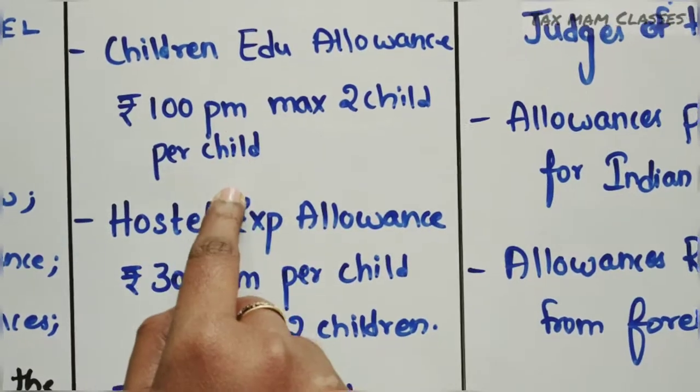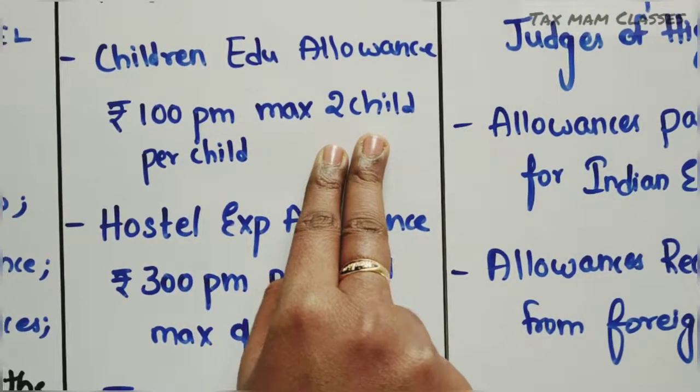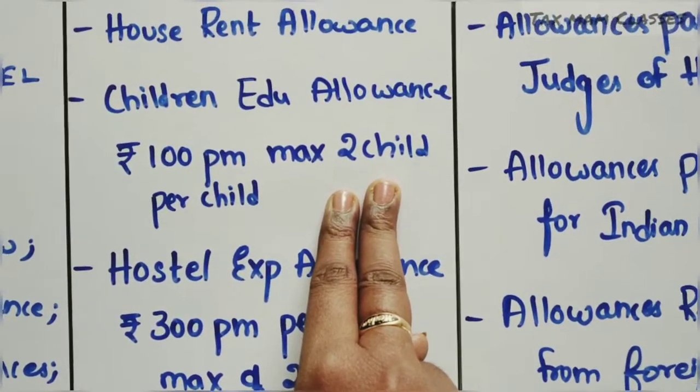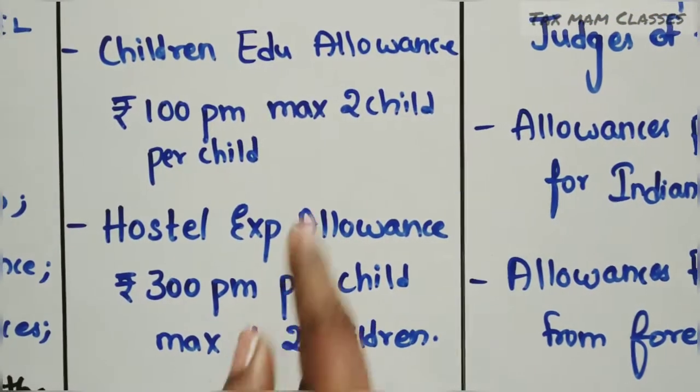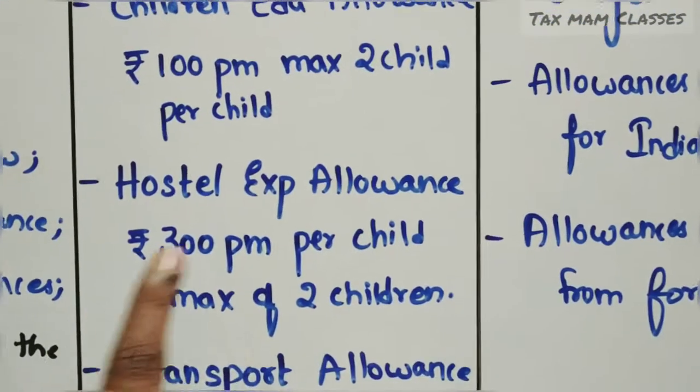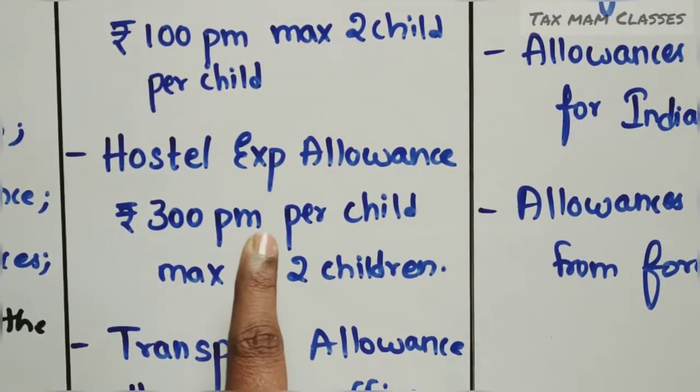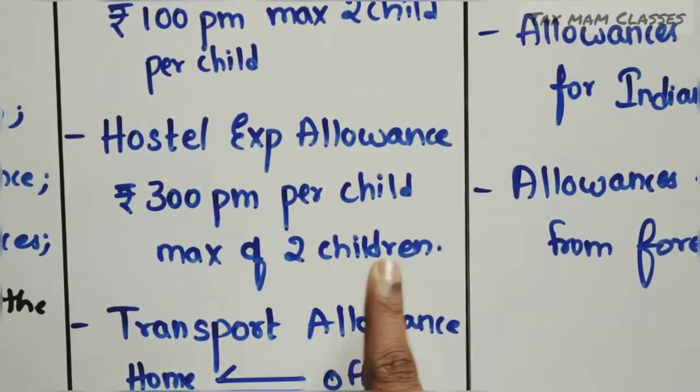100 per month per child. Maximum how many children? Only 2 children will be allowed as the exemption. So how to calculate? Now we will be doing one example problem, you will understand. See the hostel expenditure allowance, how much? 300 per child per month, maximum of 2 children.